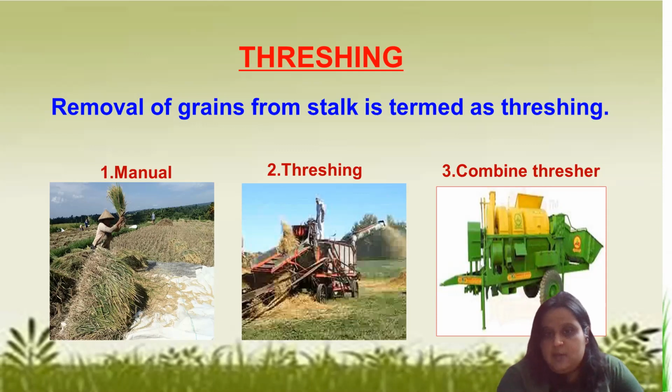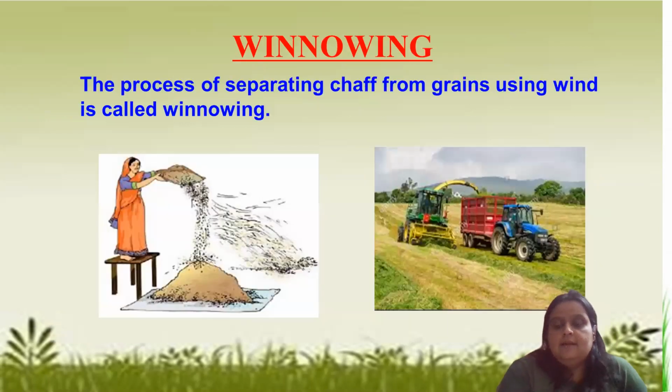Threshing is done by this machine also. This is a simple machine, they put the stalks in there, and that helps to take out the grains after harvesting. And there's a combined thresher also. The combined thresher helps with both things, harvesting and threshing, so both can be done to save time. So the farmers are smart.